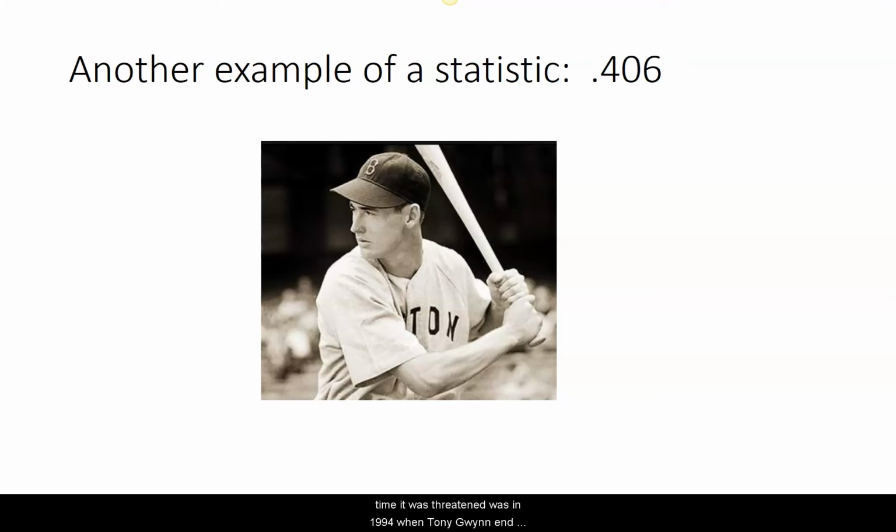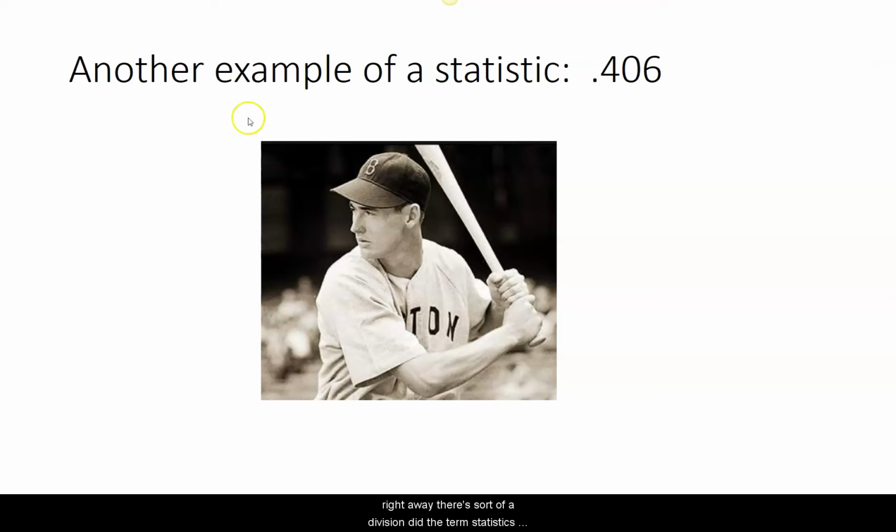The only time it was threatened was in 1994 when Tony Gwynn ended the 94 season at .394. And that was because the season was shortened by a strike. There was no World Series in 94. He may have overcome .400. It's hard to say. But what that number means here, this statistic, is that he got a hit roughly 41% of the time, or 40.6% of the time.